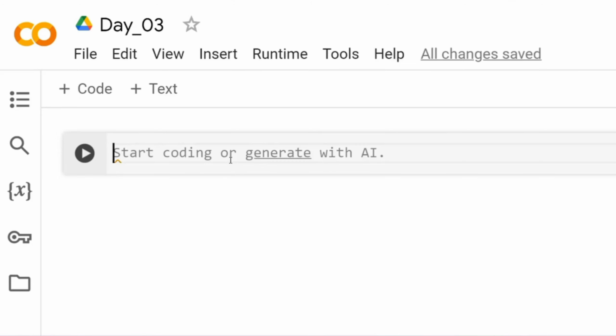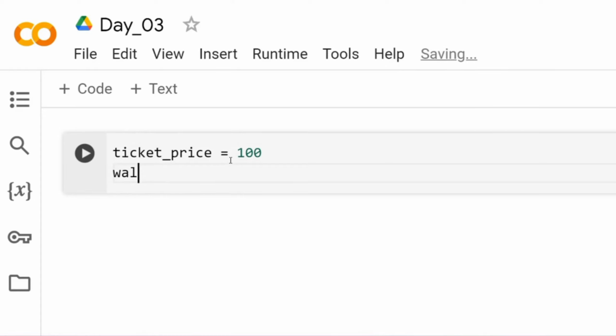Use lowercase completely, and if you have two words, separate them by an underscore like this: ticket_price. So let's make ticket price 90 rupees, and my wallet size is 100. Now let's run it.